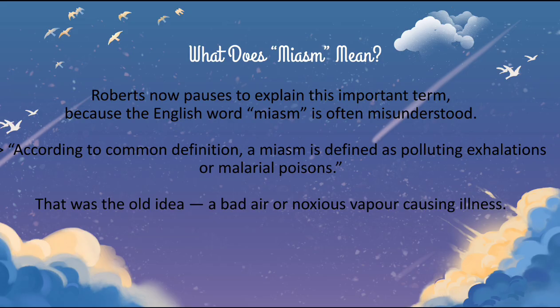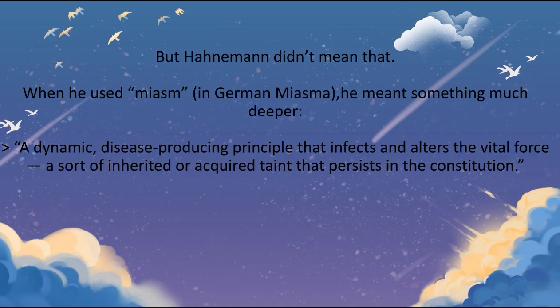Robert now pauses to explain this important term, because this term is really important for homeopaths, because the English word miasm is often misunderstood. According to common definition, a miasm is defined as polluting exhalations or malarial poisons. So that was the old idea. A bad air or noxious vapor causing illness. That was the miasmatic meaning. It was in the dictionary. But Hahnemann didn't mean that.